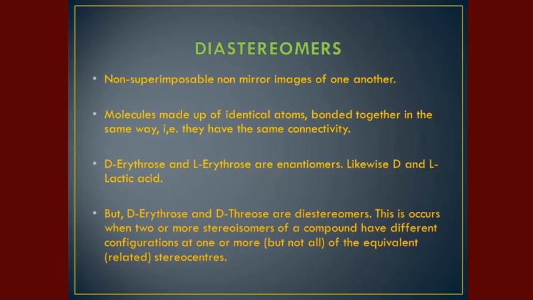But D-erythrose and D-threose are diastereomers. This occurs when two or more stereoisomers of a compound have different configurations at one or more, but not all, of the equivalent or related stereocenters.